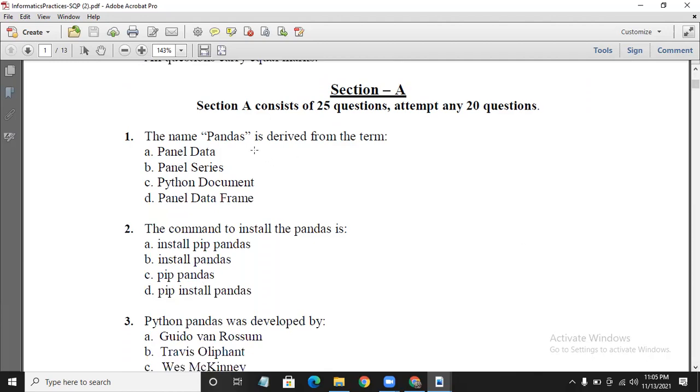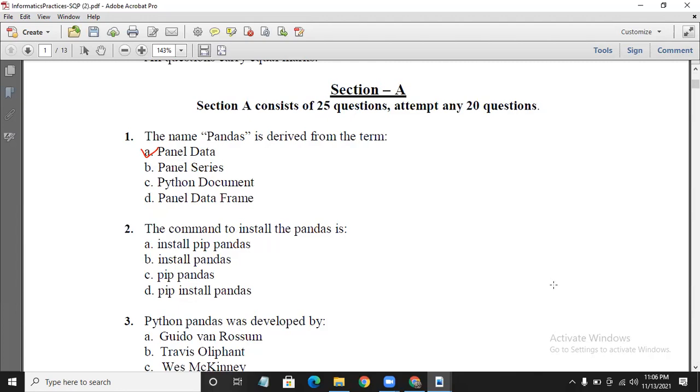Section A, the first question is: the name pandas is derived from the term. These are the options: panel data, panel series, Python document, panel data frame. Option A is the answer, panel data.